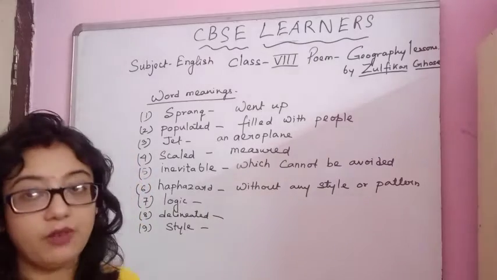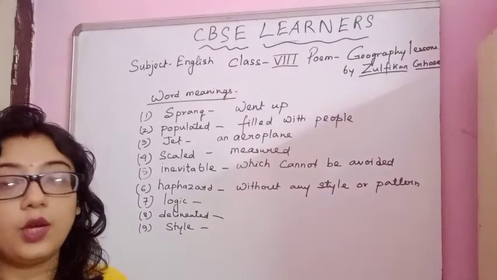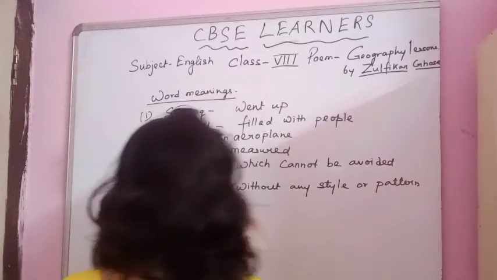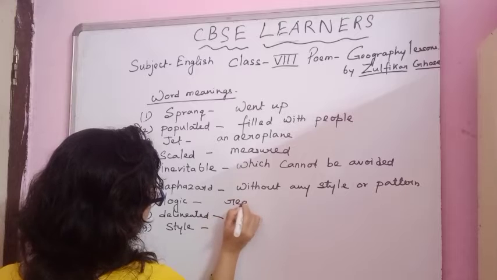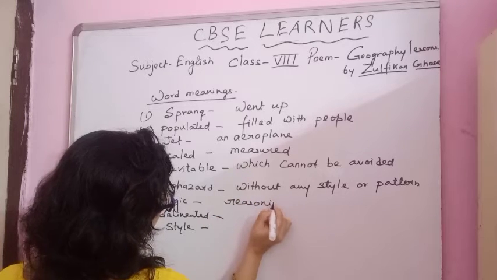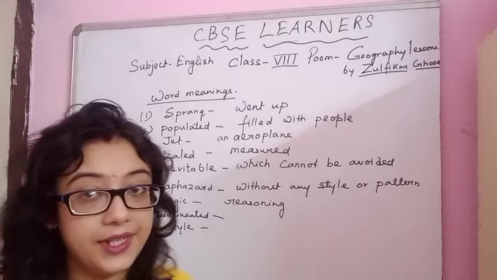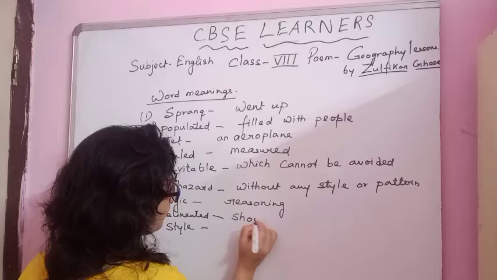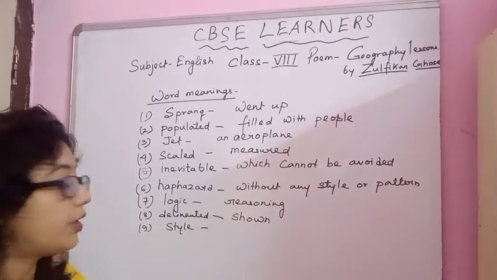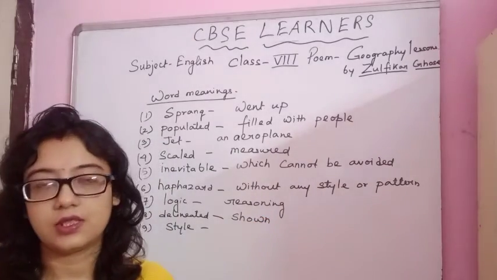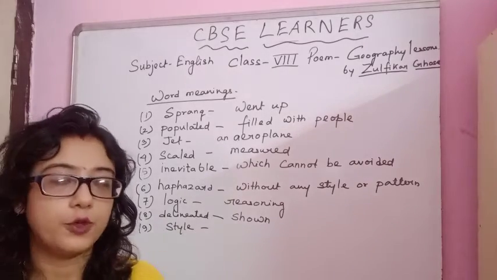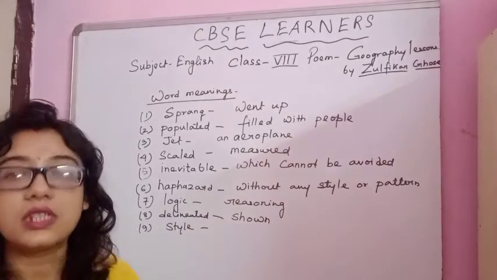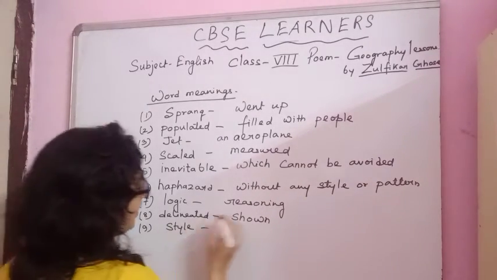Logic. What does logic mean? When we think logically, that means when we think with the help of reason, when we do reasoning. Okay. So it is reasoning. What is the meaning of delineated? Delineated means shown. Style. What does the word style mean? Pattern. Some people have a different pattern of doing any work or wearing anything. So that unique way we call their own style. Okay. So style means their pattern.